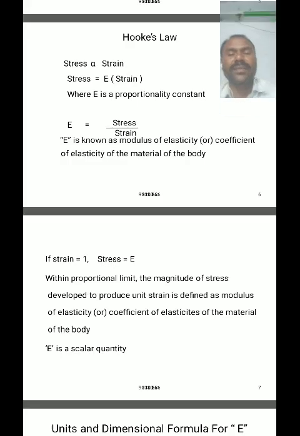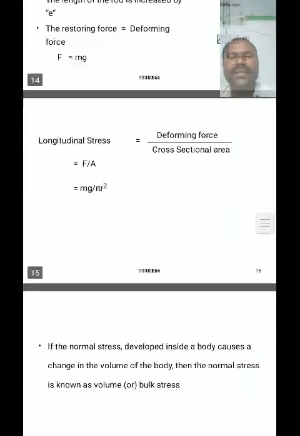They are Young's modulus, bulk modulus, and rigidity modulus. Depending on the three types of applied stress, three types of strain are produced, and we define three types of modulus of elasticity.